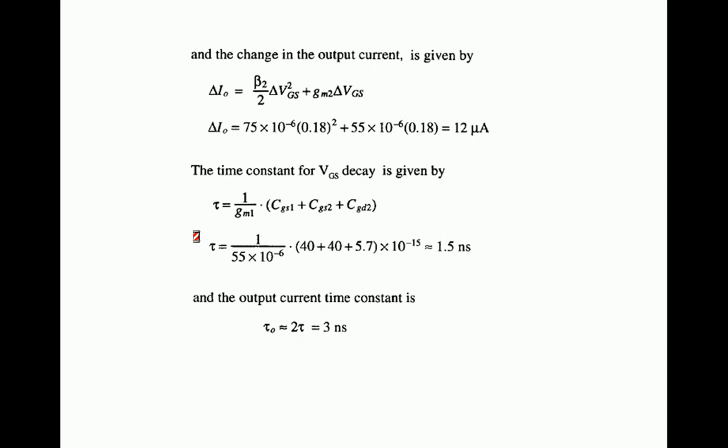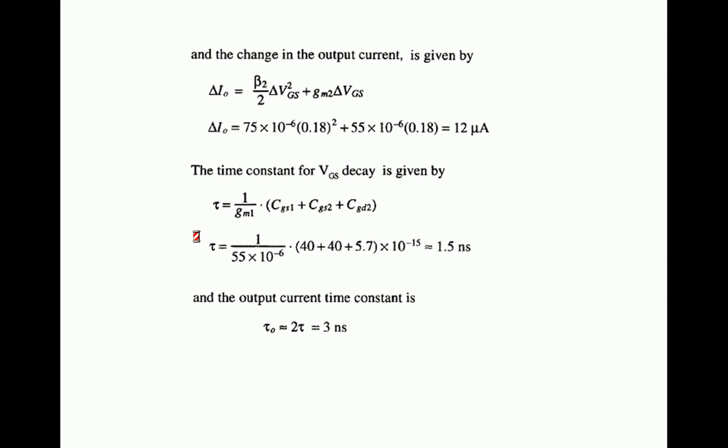After knowing delta VGS, we calculate the change in output current, delta I naught. That is from the expression beta 2 by 2 delta VGS square plus GM2 into delta VGS. Substitute the corresponding values, and you will get delta I naught as 12 microamperes. So the change in output current for a change of 2.5 volts is 12 microamperes. I naught increases by 12 microamperes for the step change of 2.5 volts, and this 12 microamperes has to come back to 0.